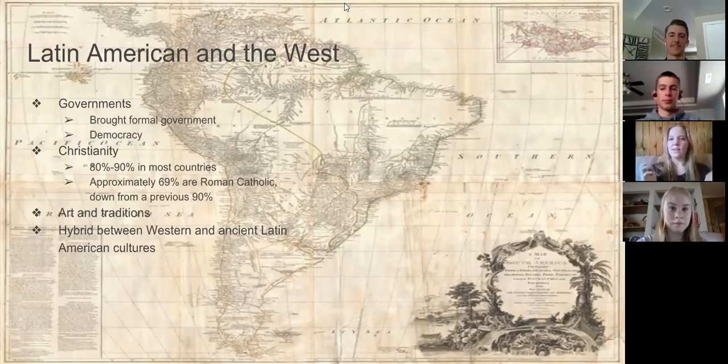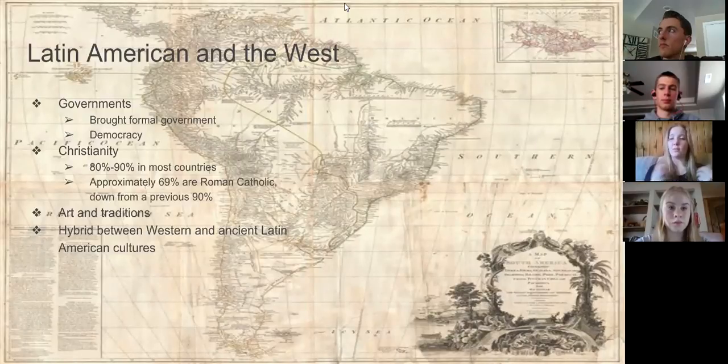So next, the West colonized Latin America, and they brought with them a lot of ideas and different forms of disease and other things. Some of the main things that they brought are governments, religion, and different arts and traditions. With governments, they brought more formal government systems, especially democracy, so that they had more regulated forms of government that were in charge of larger areas.